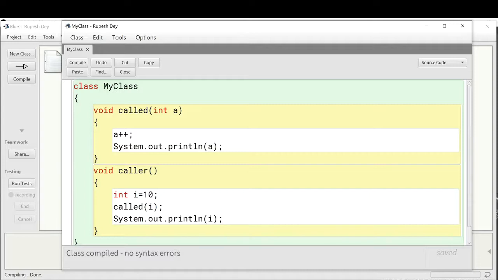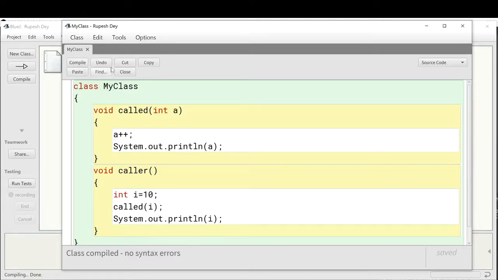So this is the call by value method, where we are passing the value of i, which is 10, to this a variable. Once the value of i gets copied to this a variable, a is a separate memory area which will maintain its own value, copied from this i variable. Then we are updating the value of a here in this function, so a's value will become 11. Then this println statement will display the updated value of a, which is 11. Then after executing these two lines in the called method, the control will come back to the caller method, and the remaining statement, System.out.println, will execute, where the value of i will be displayed. So i's value was 10, it will display the value 10.